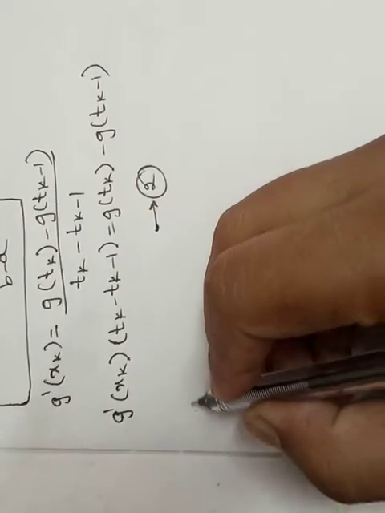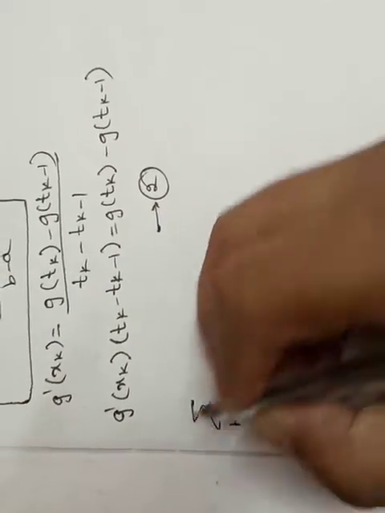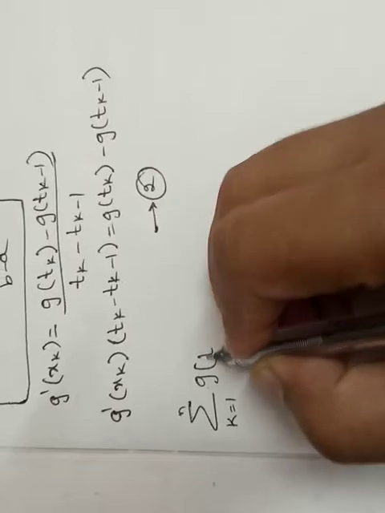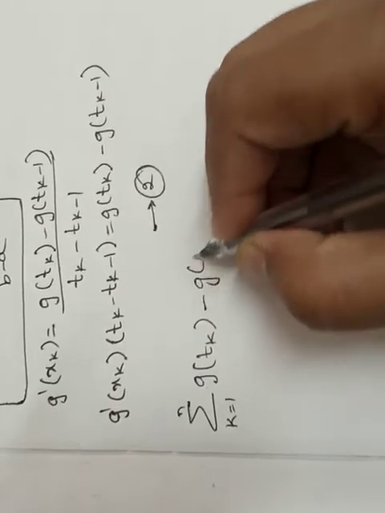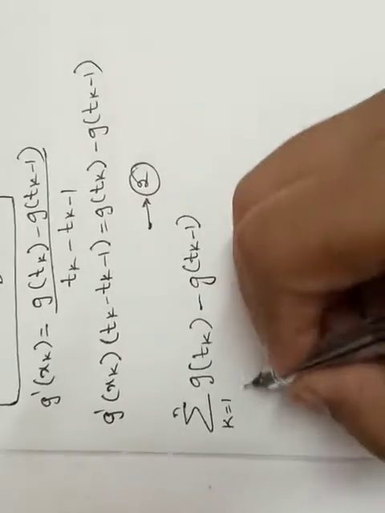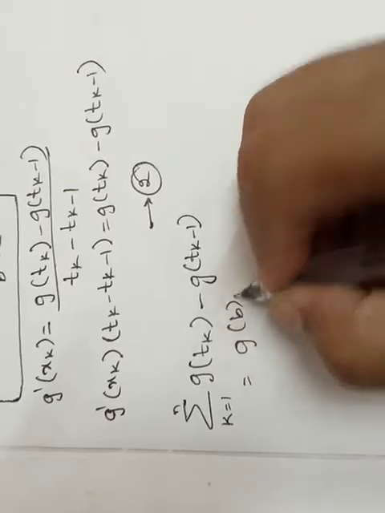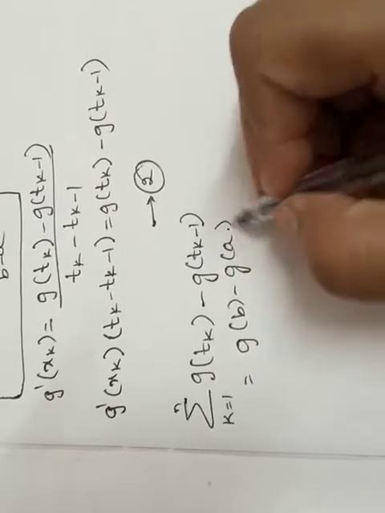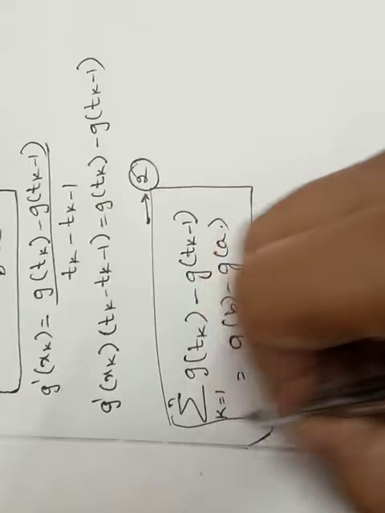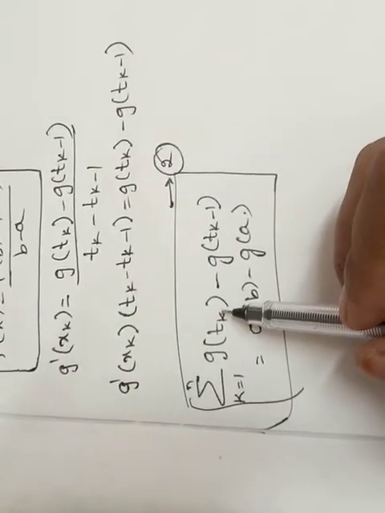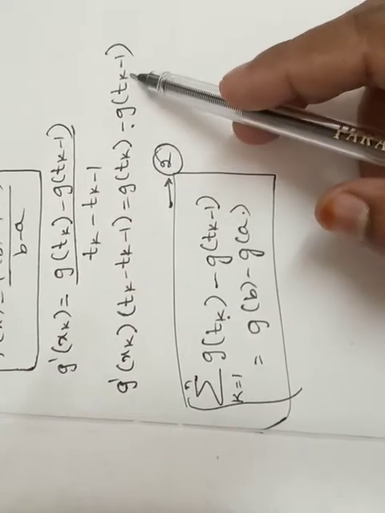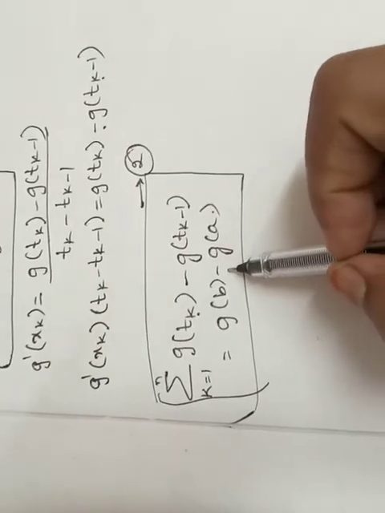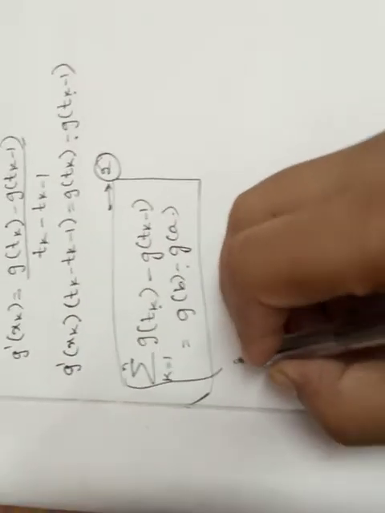We know that summation k is equals to 1 to n g of tk minus g of tk minus 1 can be written as g of b minus g of a. We know this already. Now what I am doing, I am substituting the summation.